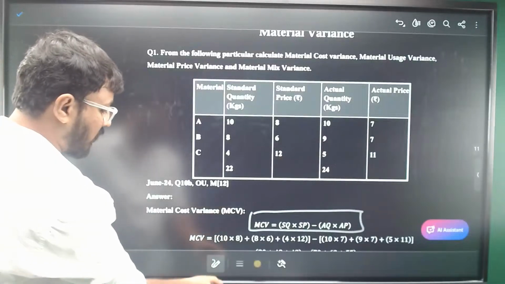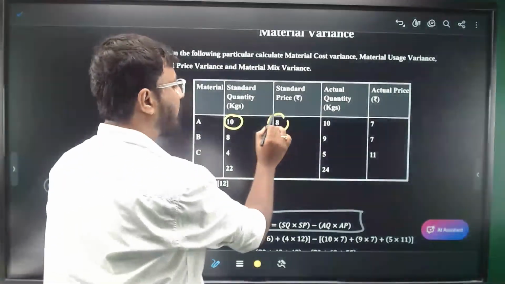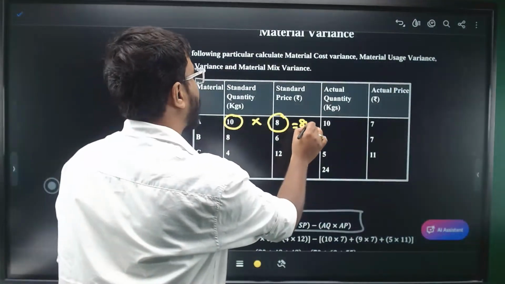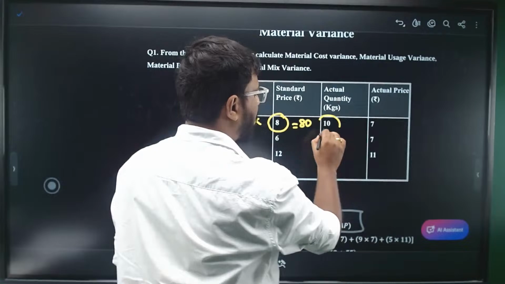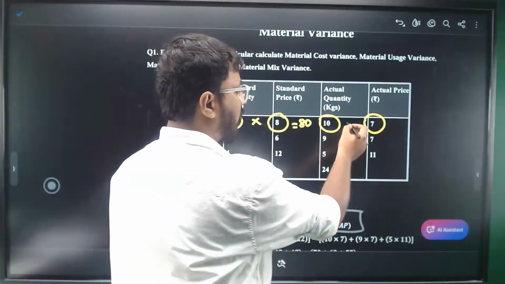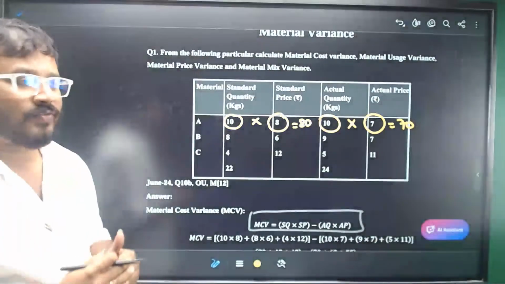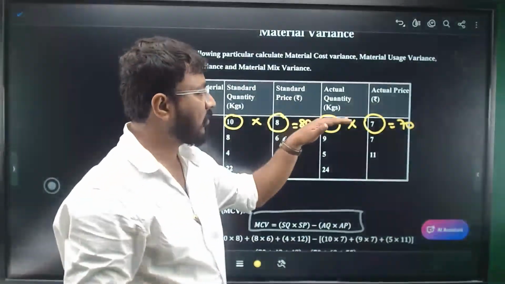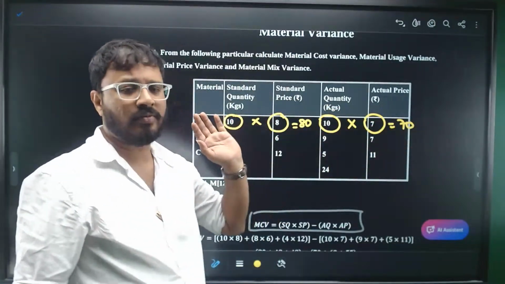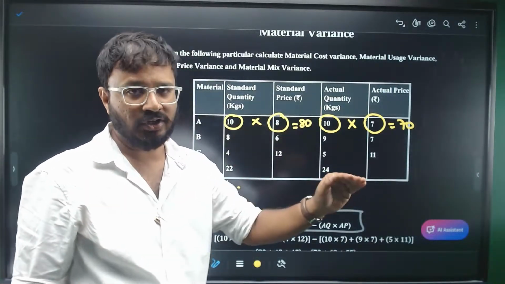So observe, what is the standard quantity for A? 10. What is the standard price? 8. Multiply that, it is 80. What is the actual quantity for A? 10. What is the actual price for material A? It is 7. It is 70. Now, material cost variance, my mistake, is standard cost minus actual cost.